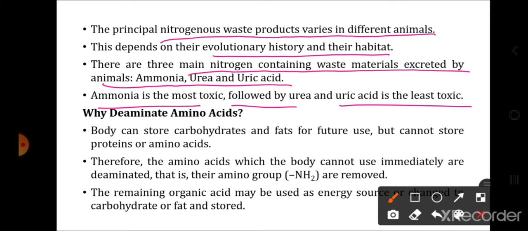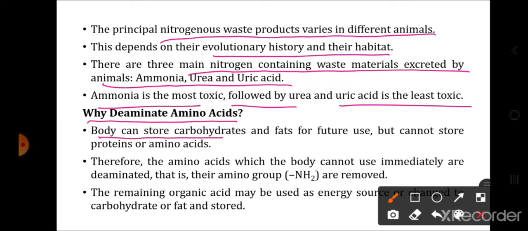Now I told you that there is deamination of the amino acids. So why are these waste materials nitrogenous wastes, and why are basically only amino acids or nucleic acids used? So why is there a need to deaminate the amino acids?